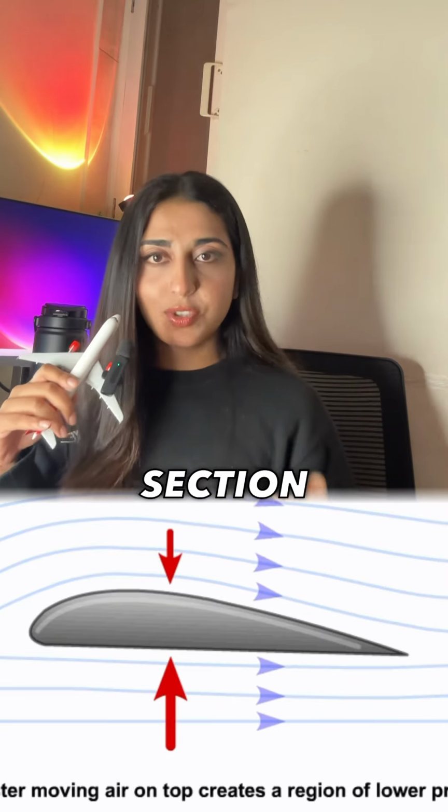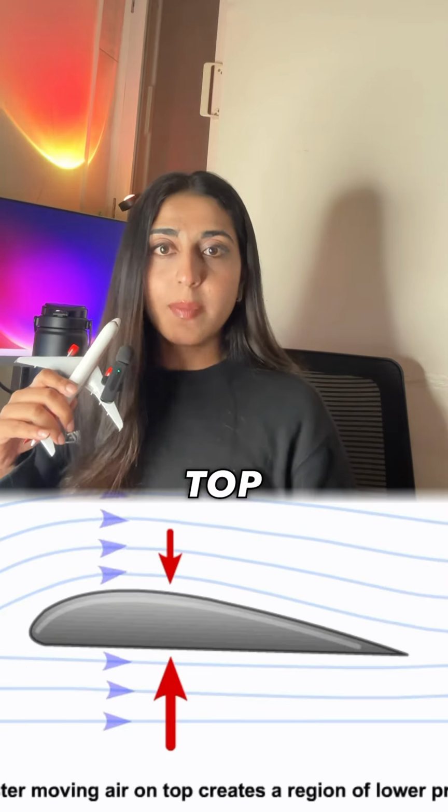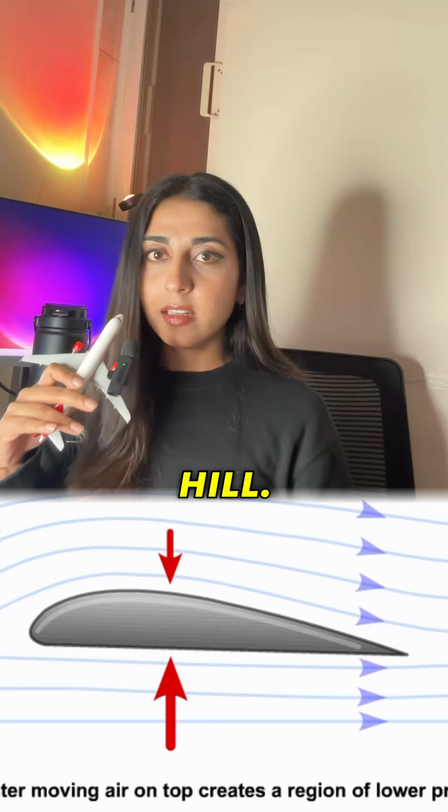Inside every airplane wing is a secret shape. It is called an airfoil. An airfoil is the cross section of the wing. It is curved on top and flatter underneath, like a gentle hill.